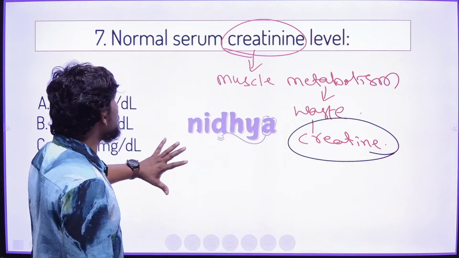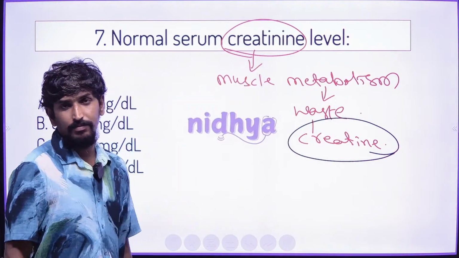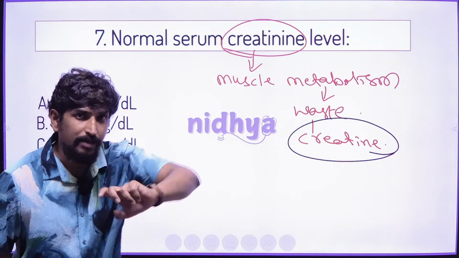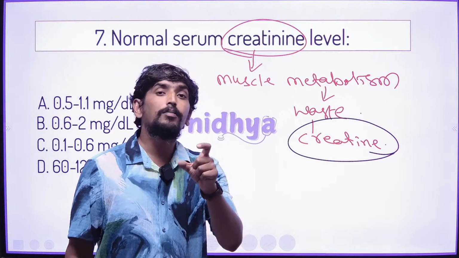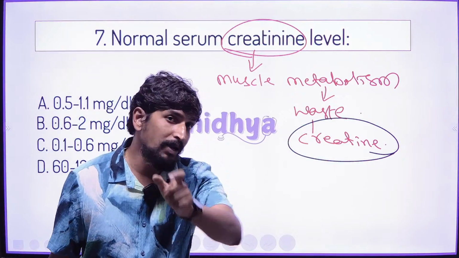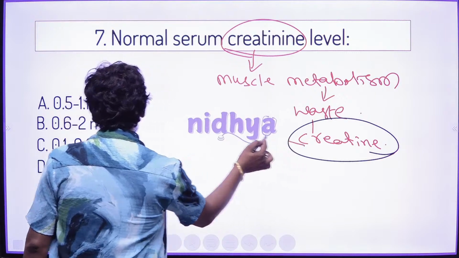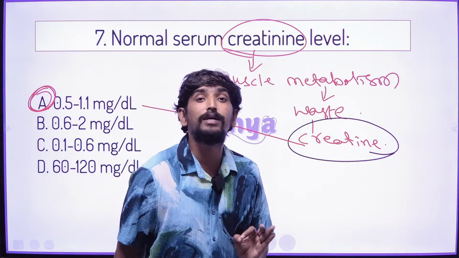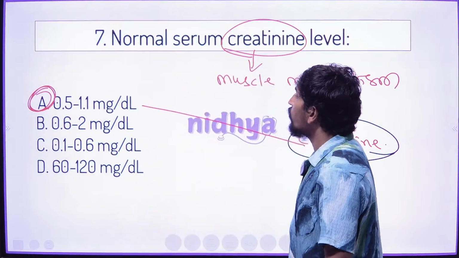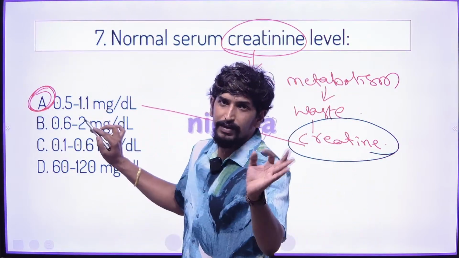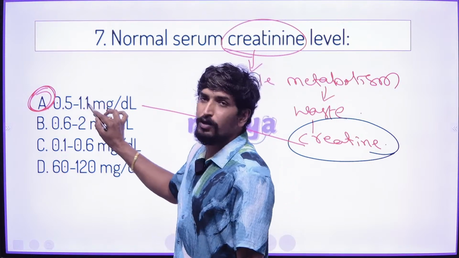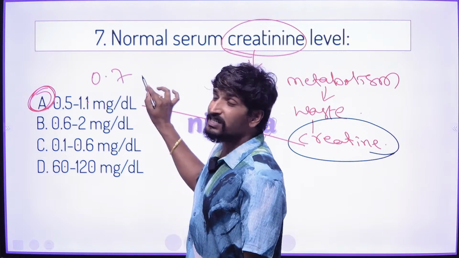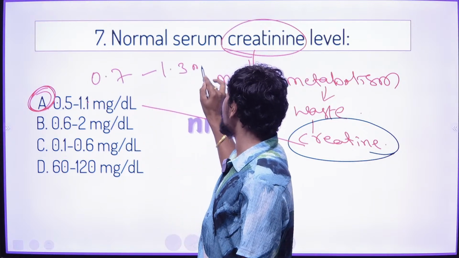But the question here is the normal creatinine level in the blood. Normal creatinine levels in the blood are 0.5 to 1.1 mg per deciliter for females. For males, 0.7 to 1.3 mg per deciliter.